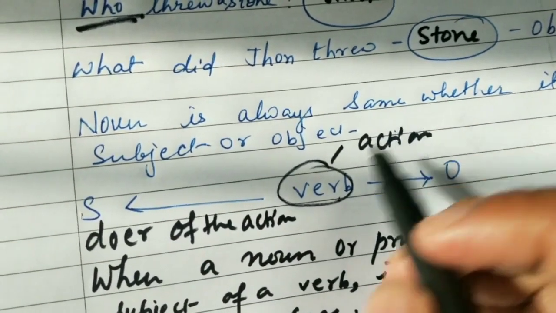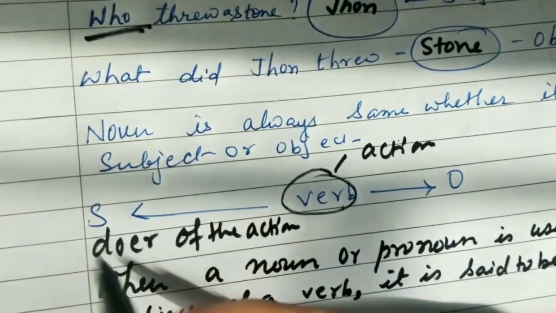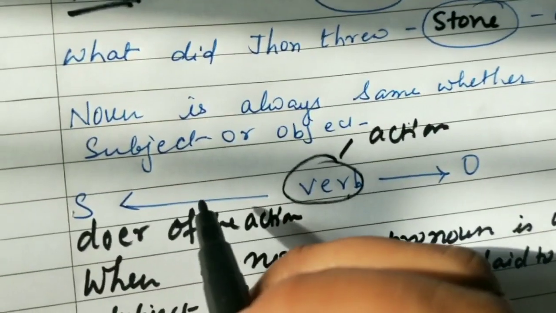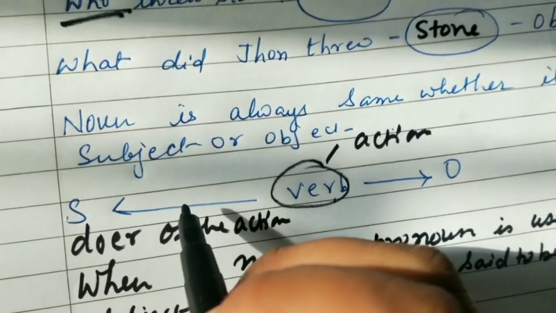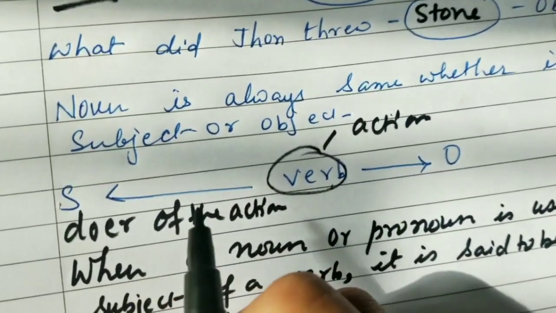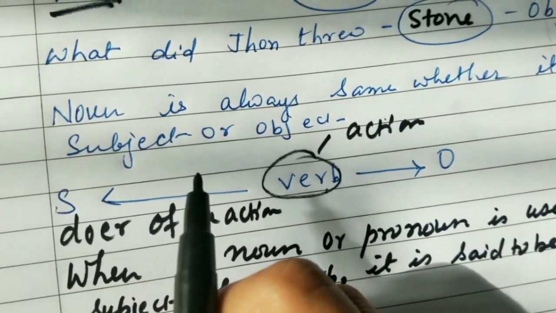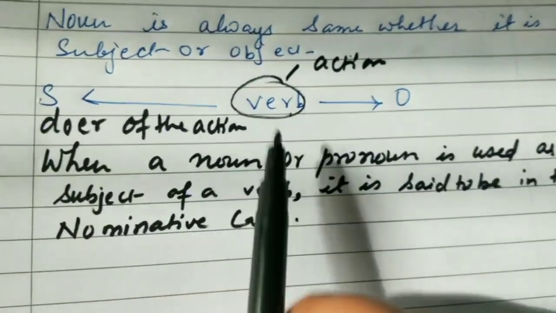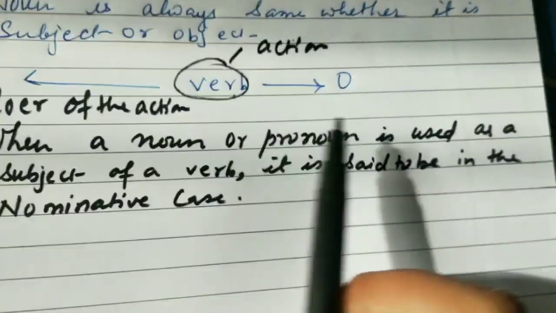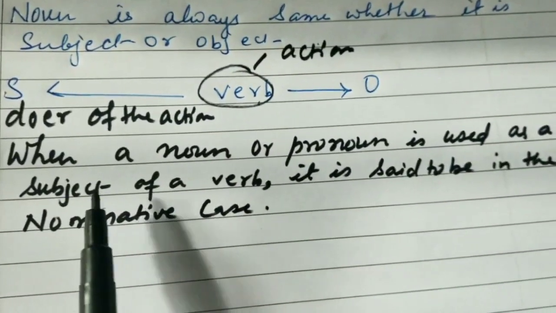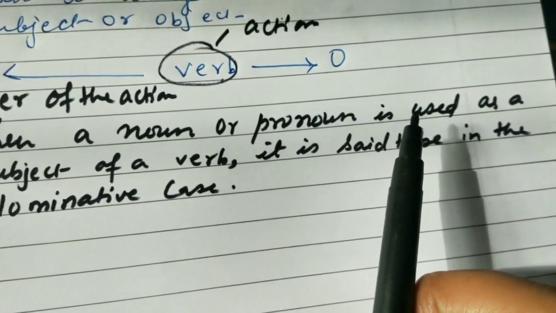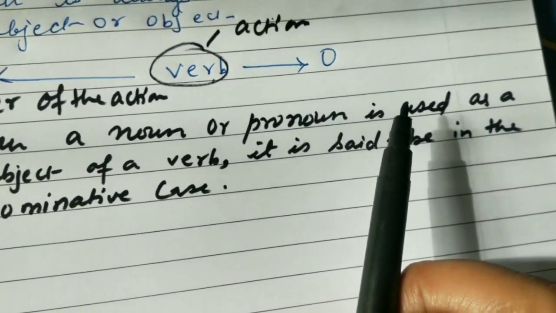The noun which stands as the doer of the action is in the nominative case. When a noun or pronoun, the subject may be a pronoun, is used as the subject of a verb, it is said to be in the nominative case.